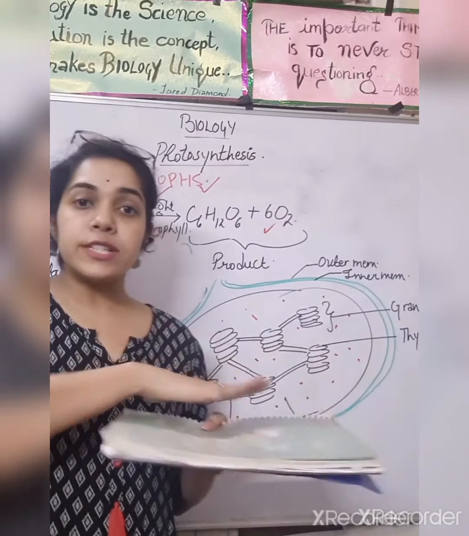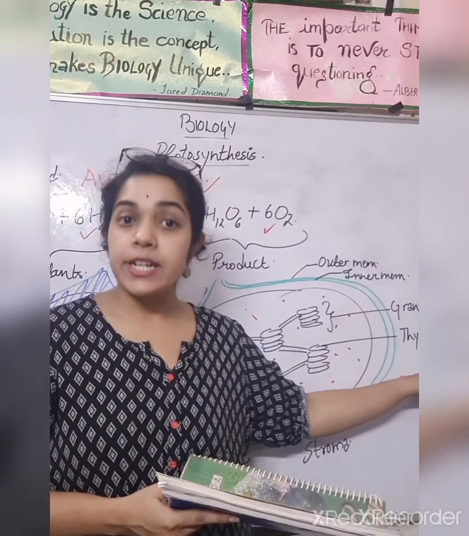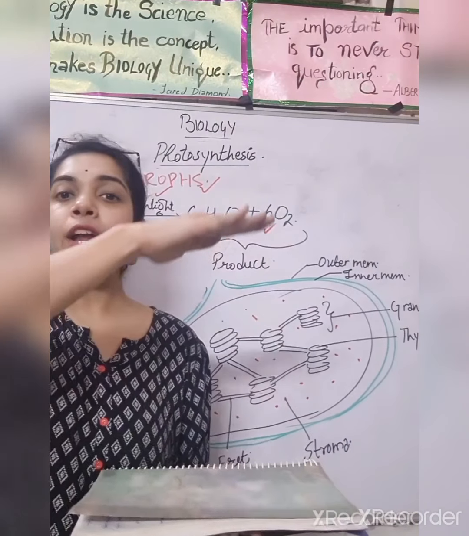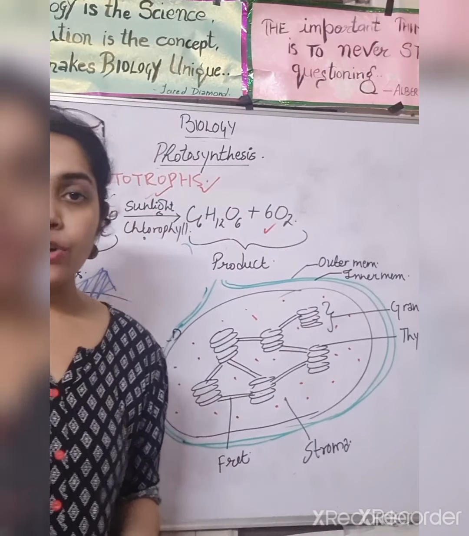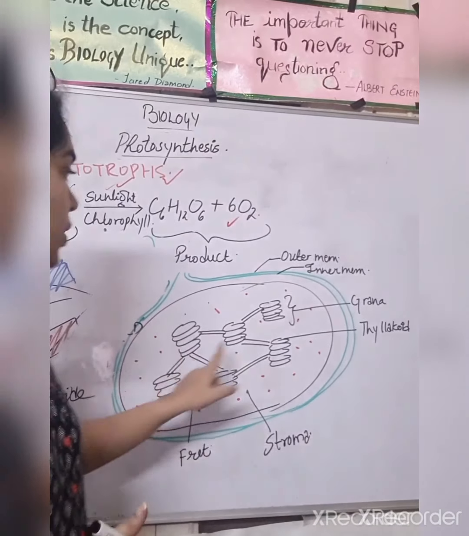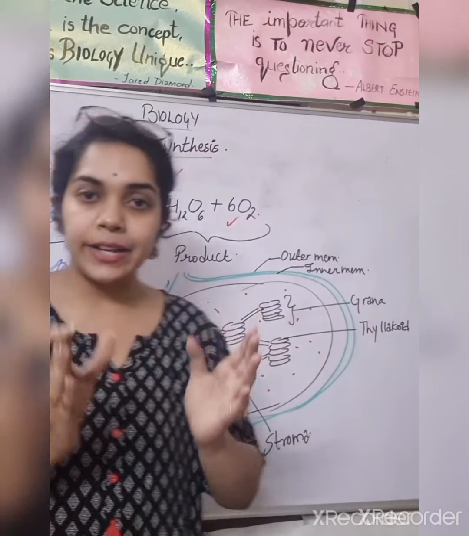This is a book. So a single book is known as your thylakoid, right? A single book is known as your thylakoid. When there is a pile of the books, that is known as your grana, right? So what have I told you? I've told you that a single one is your thylakoid. It is a sac-like structure.